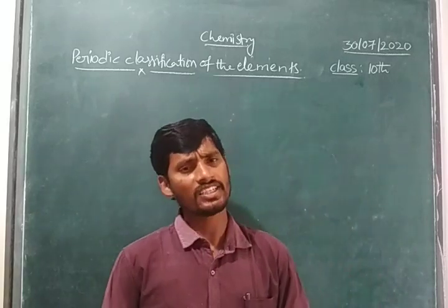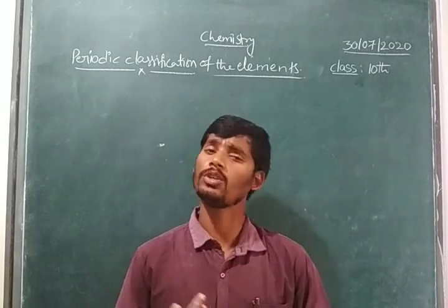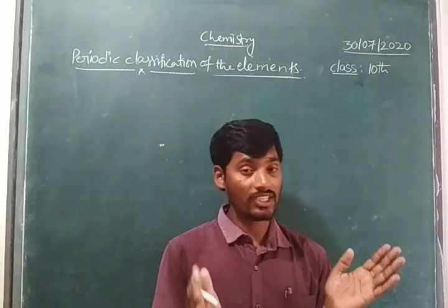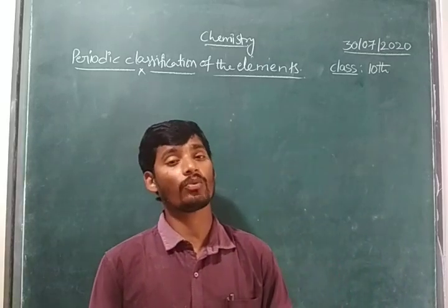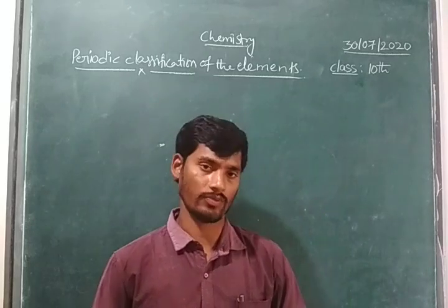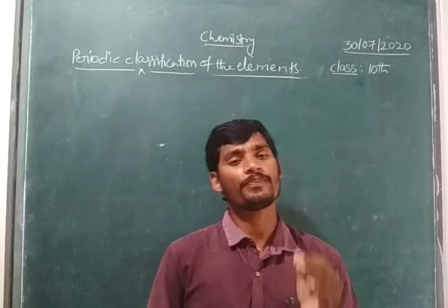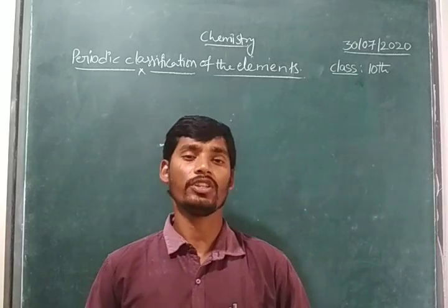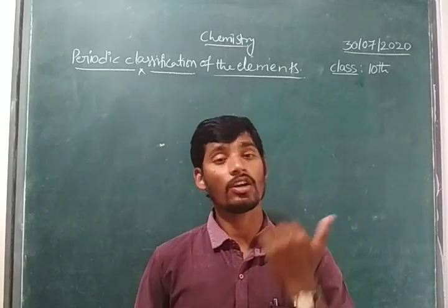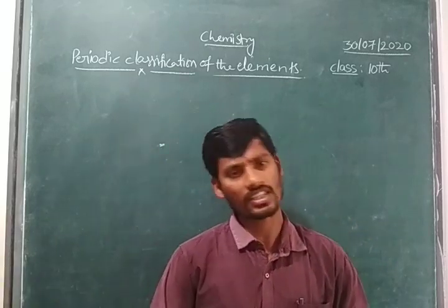Right children? Whatever it may be, about 70% of what Mendeleev proposed in the periodic table is correct. But he had some limitations. There is no space for the isotopic forms. And secondly, in Mendeleev's periodic table there is no mention of the noble gases. Right children? So these are some limitations of Mendeleev's classification.